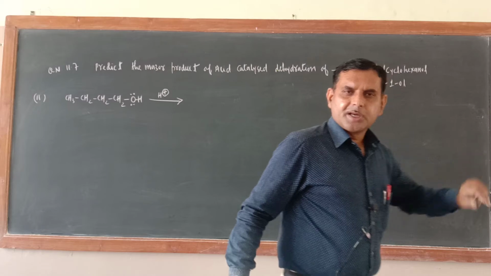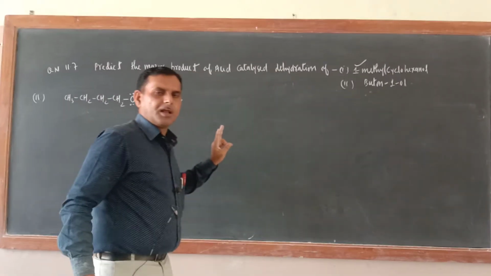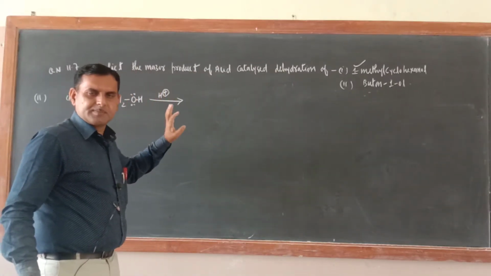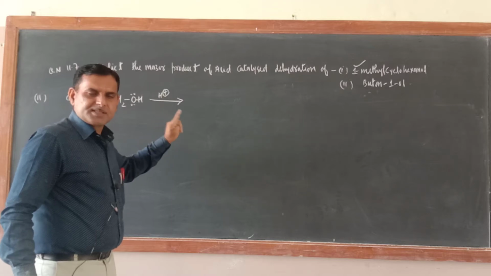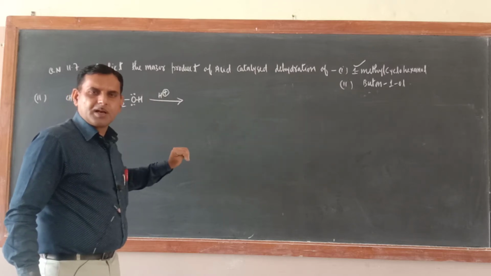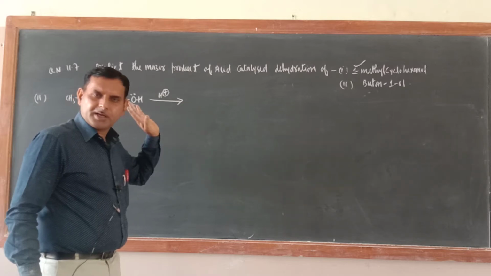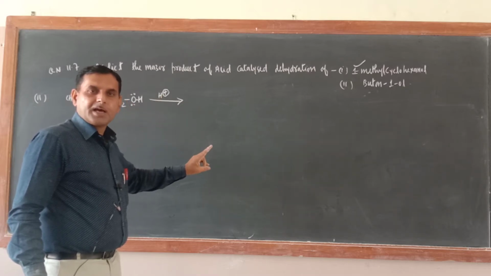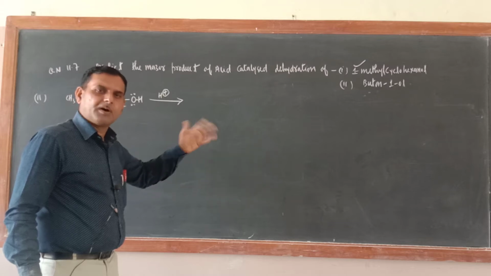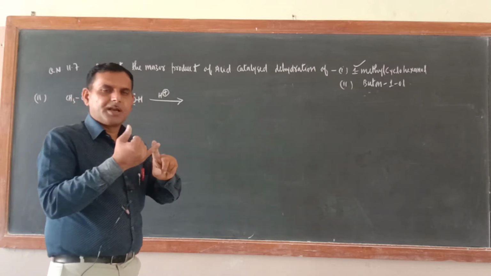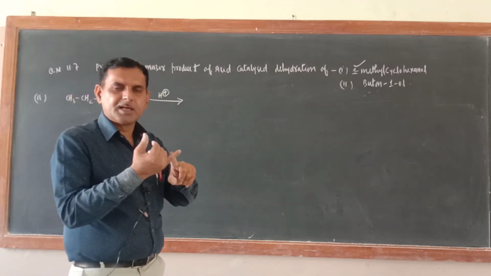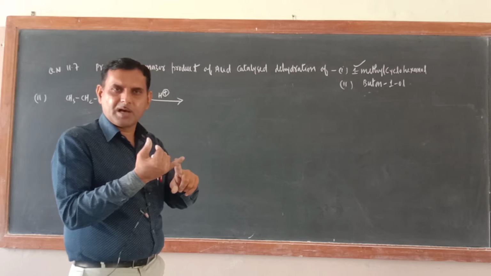Just tell me, in dehydration of alcohol, what is the first step as far as mechanism is concerned? The first step is protonation of alcohol, and then removal of water molecule and formation of carbocation. Then carbocation is losing one proton and forming the alkene. These are the steps. Number one is the protonation of alcohol. Second one is the loss of water molecules.